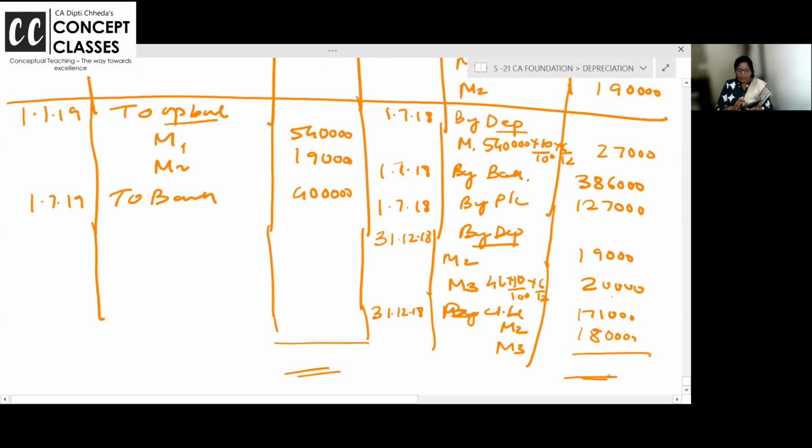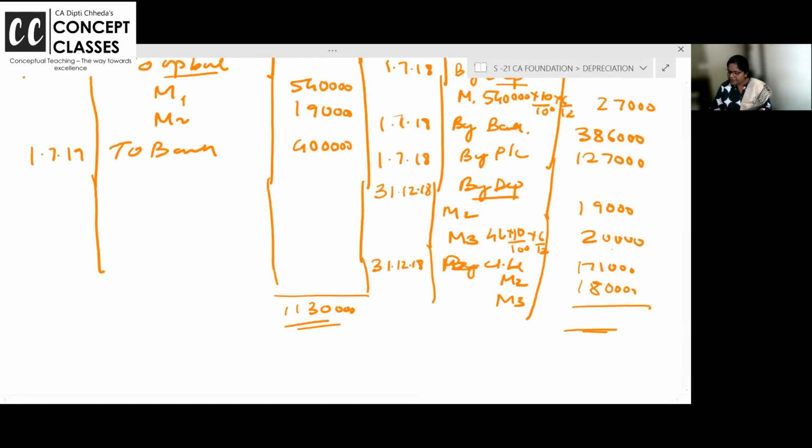Total it and see, is it tallying or not? 540, 190, 4 lakh, 11 lakh, 30,000. 27,000 plus 386, 127, 19,000, 20,000, 171, 180. Have I done something wrong? Yes, correct, we have done it wrong. 4 lakh minus 20,000 is 380, and both sides the total is coming 11,30,000.